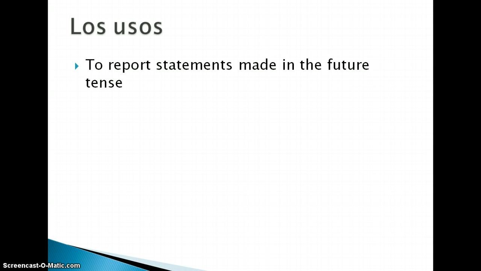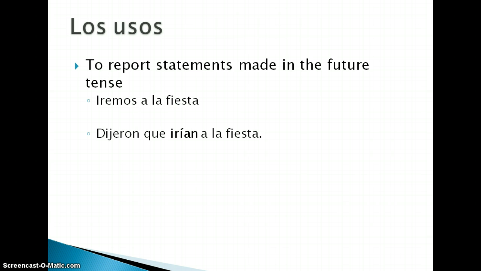Finalmente, we use the conditional to report statements made in the future tense. So if someone tells me, iremos a la fiesta, we'll go to the party. If I want to report that statement to somebody, I would say, ellos dijeron que irían a la fiesta. They said they'd go to the party. So just reporting statements to somebody else, we would use the conditional.